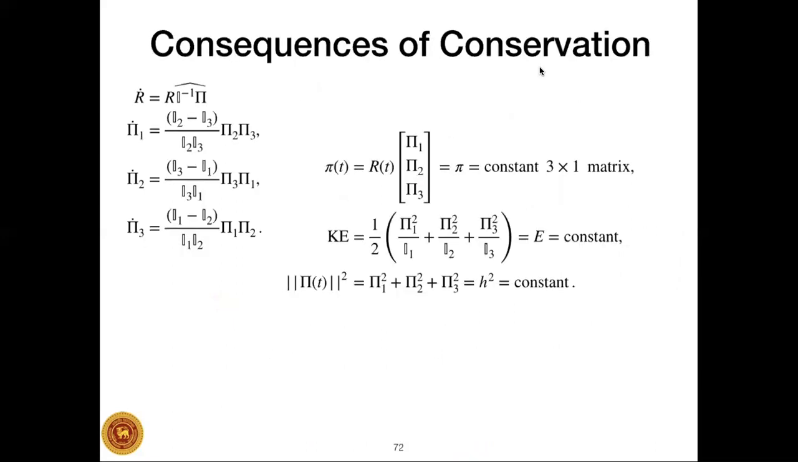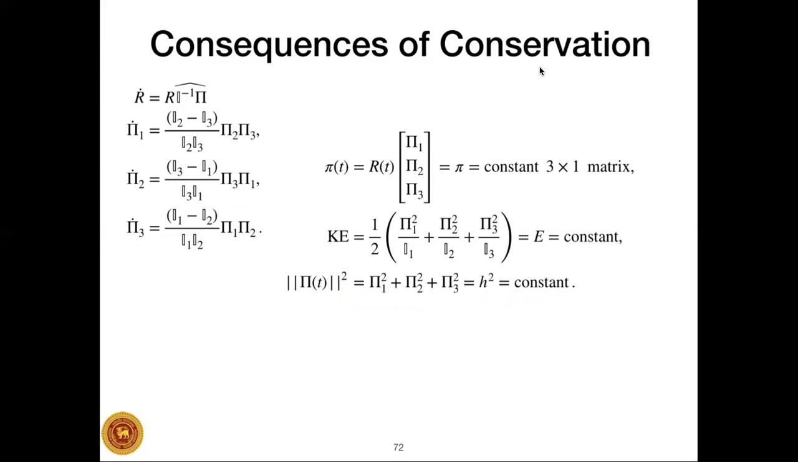So let's look at the consequences of these observations. The free rigid body motion is described by these differential equations in the body angular momentum space. We find that these three quantities are conserved. There are three entries in this one, so in other words, R times pi 1, pi 2, pi 3, this matrix, is constant. The kinetic energy is constant. And the magnitude of the spatial angular momentum, that is the body angular momentum, is constant.